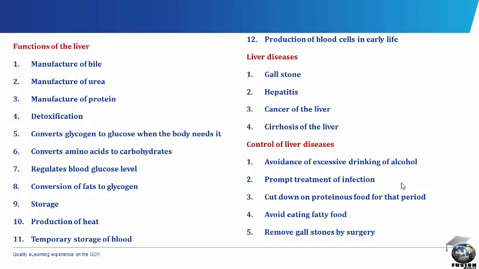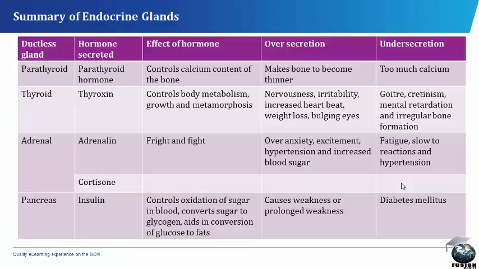The cancer of the liver is a distorted form of production of liver cells, while the cirrhosis of the liver is a hardening of the liver, which is caused by virus, microbes, or toxic substances like alcohol and dietary deficiency. In order to control liver disease, excessive drinking of alcohol should be avoided. There should be prompt treatment of infection. Proteinous food should be cut down for that period. Fatty food should be avoided, and gallstones should be removed by surgery.